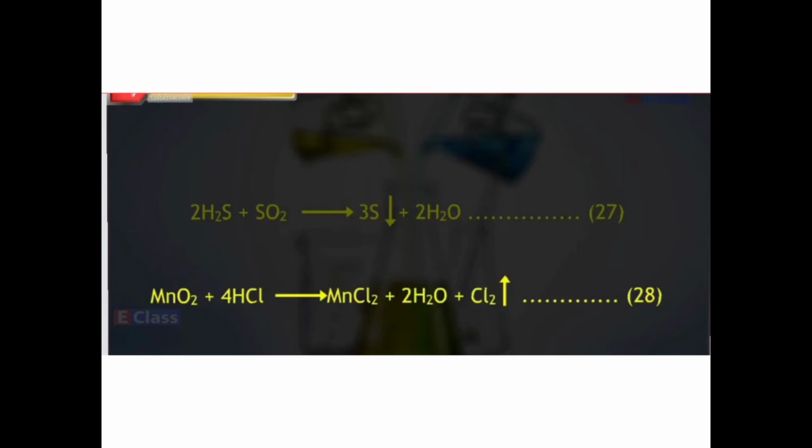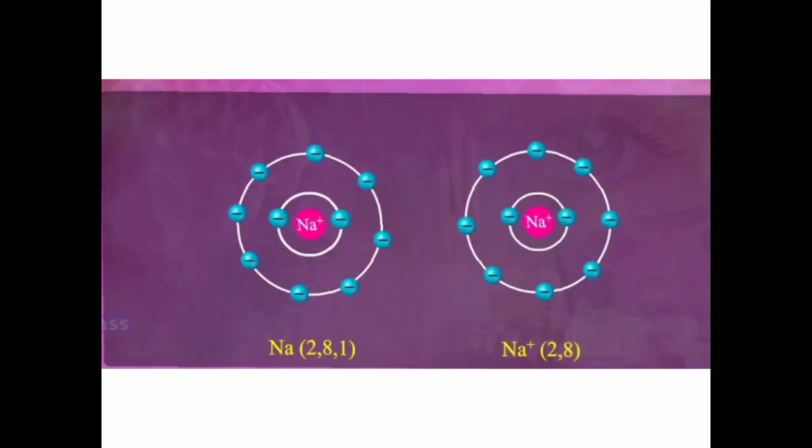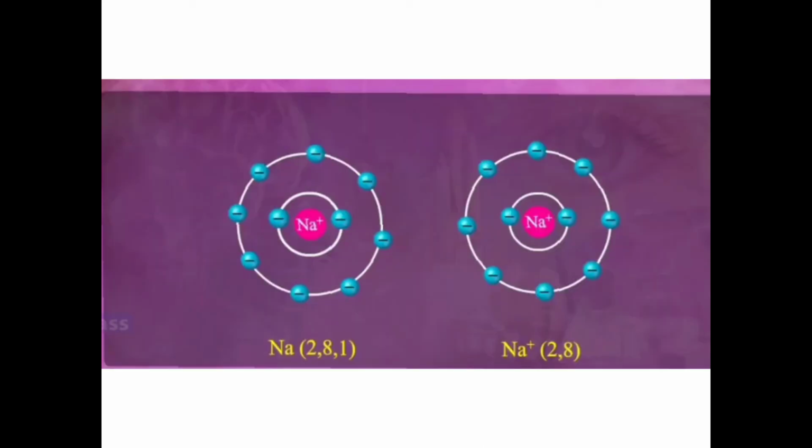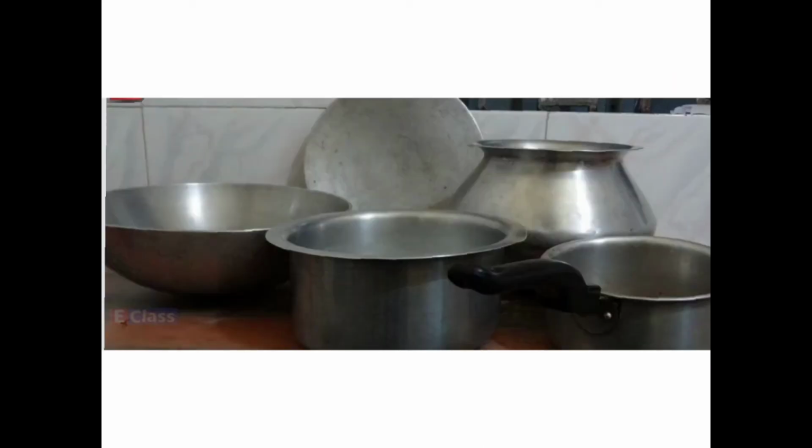Similarly, you can take some other example and explain. Now, in terms of electrons, how will you define reduction? Reduction means addition of electrons, isn't it? One thing I just wanted to tell you is that all atoms try to attain a stable electronic configuration, and because of that only they take part in chemical reactions.